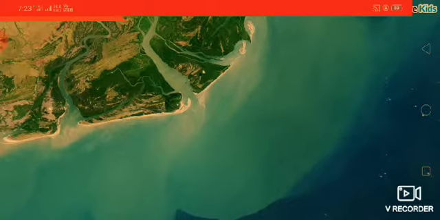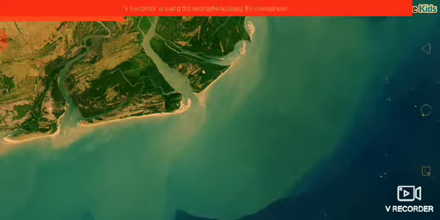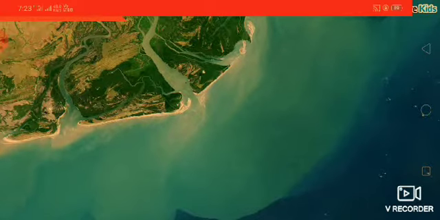So we see that like a delta, an estuary is also formed when rivers meet a water body. But there is a major difference between a delta and an estuary. And what is that difference? An estuary is a water body, while a delta is a landform.